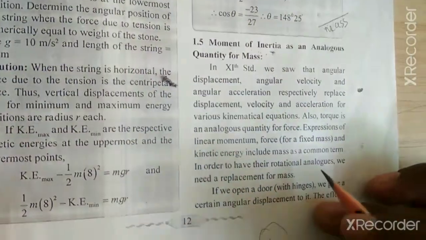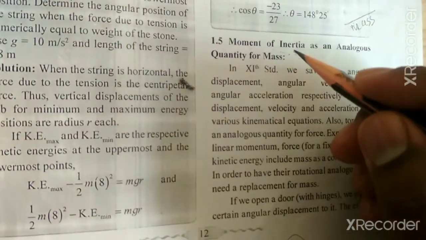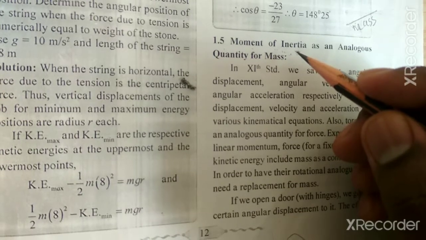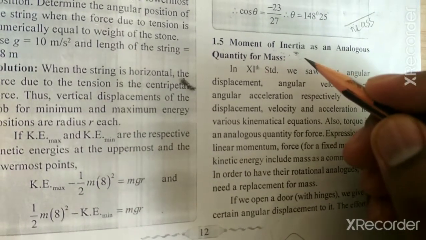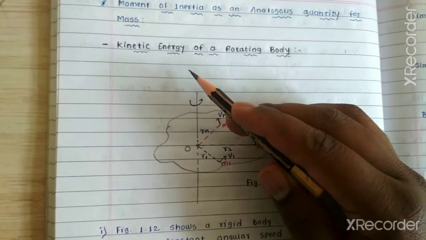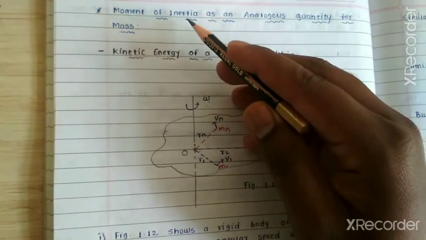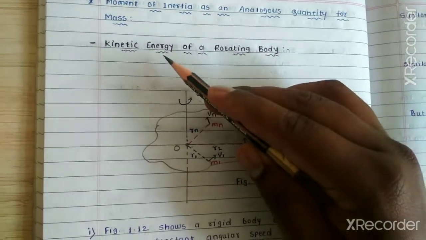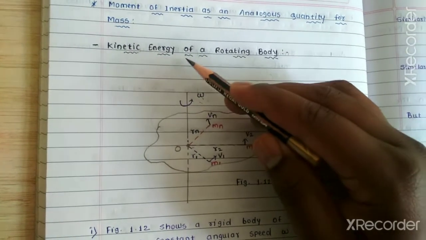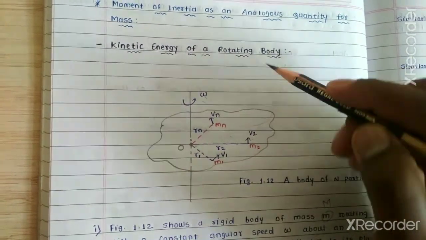In order to discuss the concept of moment of inertia in more detail, we will derive the expression for the kinetic energy of a rotating body.